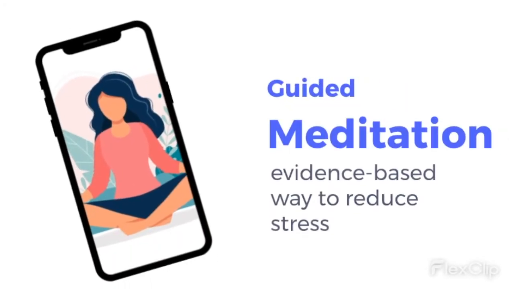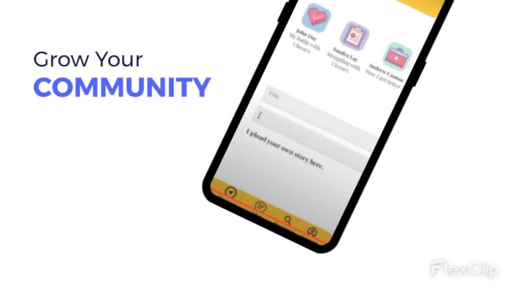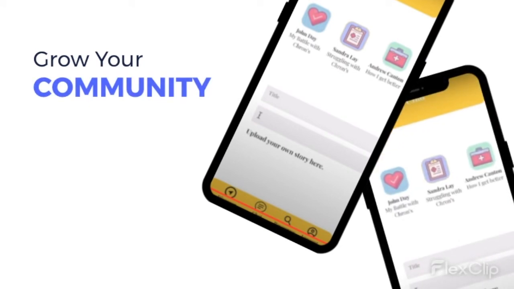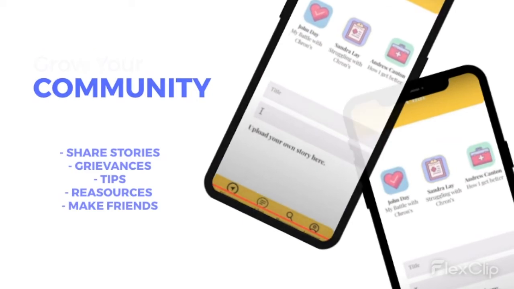Secondly, the app would have a resource page that would provide users with useful tools to combat flare-ups when they occur, through evidence-based guided meditations, as we previously mentioned. Thirdly, our app would have a community page where users would be able to share inspirational stories, their grievances, resources, and talk to one another. This will help remove some of the stigma and alienation Crohn's patients often feel and that lead to flare-ups.